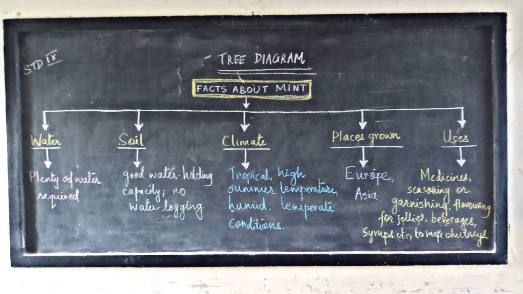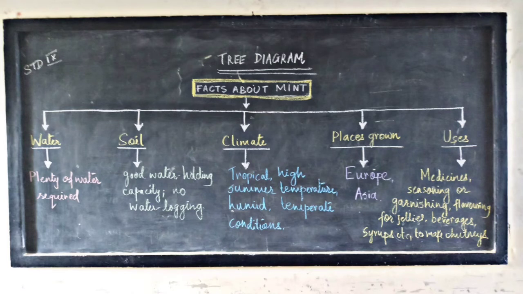Second point is soil. What kind of soil is required for mint? That information is given in the paragraph. It requires good water holding capacity and no waterlogging. The third point is climate. What kind of climate does mint require? It requires tropical, high summer temperature, humid temperature, temperate conditions. The fourth point is the places where it grows. It grows in Europe and it grows in Asia.